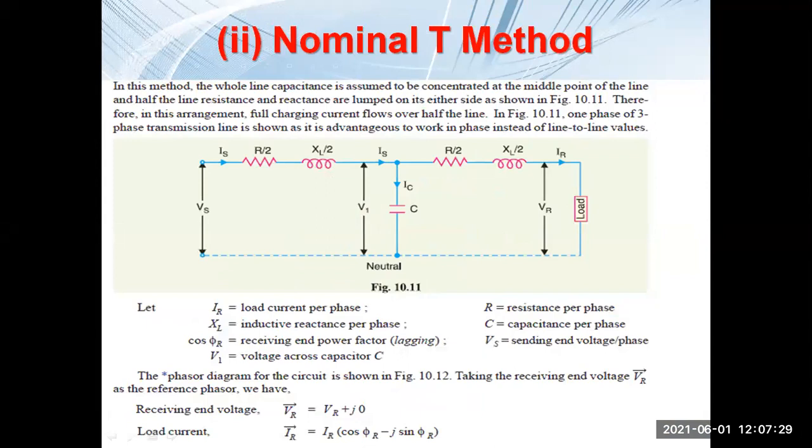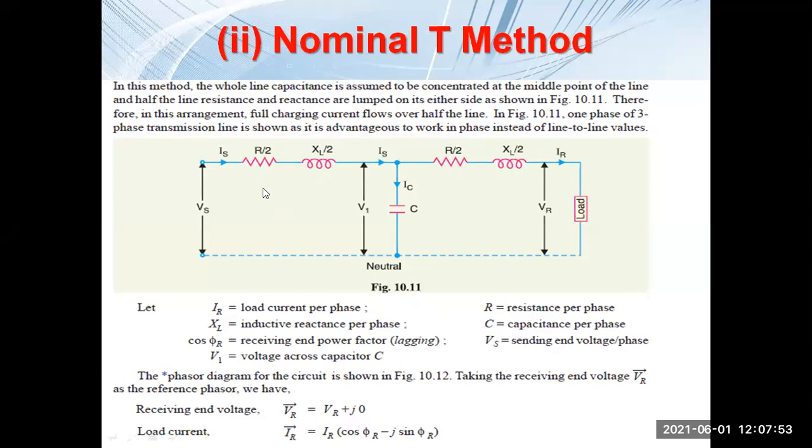The word T itself clearly indicates that the structure of your equivalent circuit will be in the form of a T. So you see, this is a kind of T. This is one hand and this is another hand. So the structure of the circuit becomes a T structure. So in this T structure, what will happen?